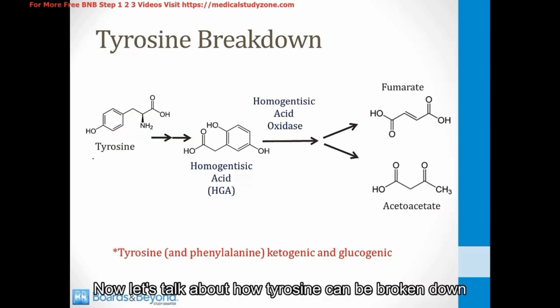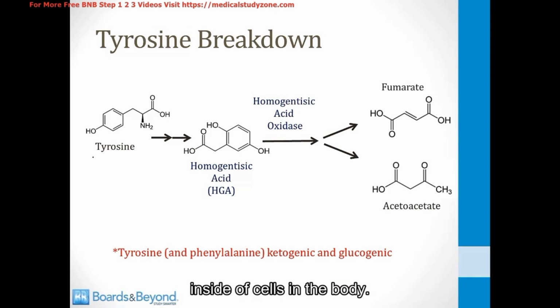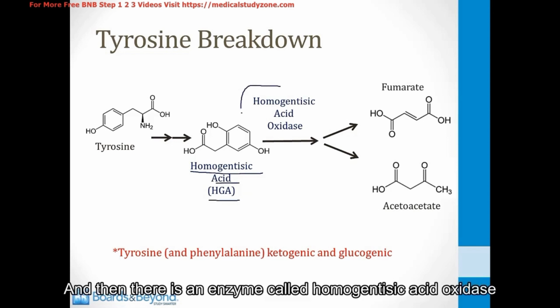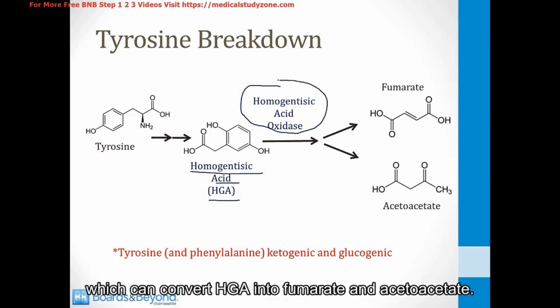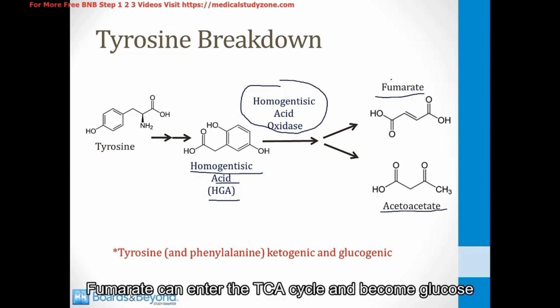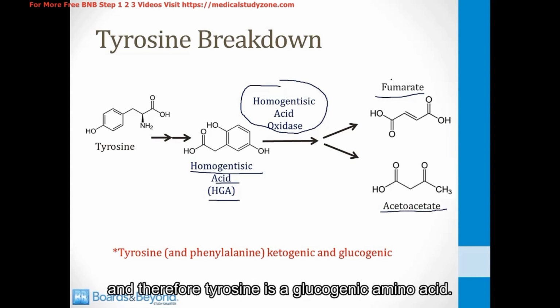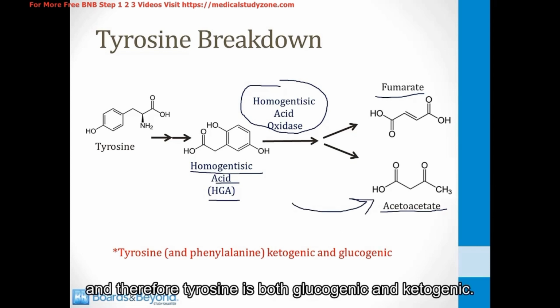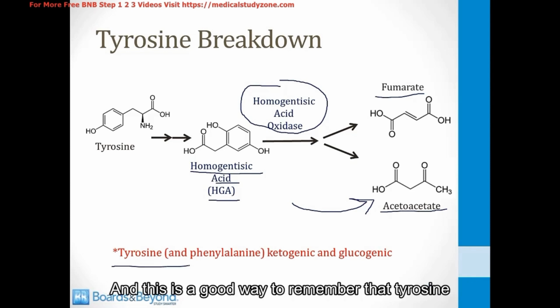Now let's talk about how tyrosine can be broken down inside of cells in the body. Tyrosine can be metabolized to a molecule called homogentisic acid, or HGA, and then there is an enzyme called homogentisic acid oxidase which can convert HGA into fumarate and acetoacetate. Fumarate can enter the TCA cycle and become glucose, and therefore tyrosine is a glucogenic amino acid. In addition, acetoacetate is a ketone body, and therefore tyrosine is both glucogenic and ketogenic. And this is a good way to remember that tyrosine and therefore phenylalanine, which it comes from, are both ketogenic and glucogenic amino acids.